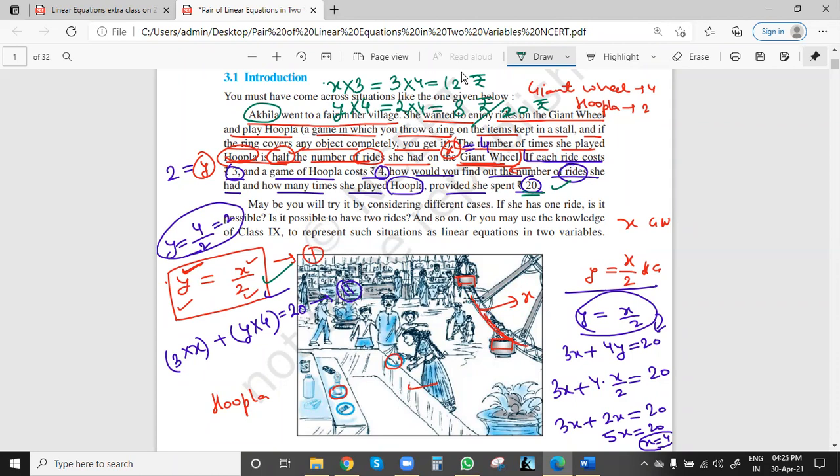And costing, you can take x is the number of times she had ride on giant wheel. One time 3 rupees. 3x for giant wheel ride total cost, and 4y is the cost of playing Hoopla game. One time cost 4 rupees, and y is the number of times. So 4y. Total she pays is rupees 20. You can solve by using these two equations. Equation 1, and here we have equation 2.